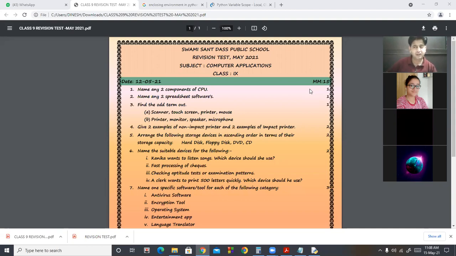So there are three types of system softwares. Number one, your operating system. Number two, language translator. Number three, utilities. Operating system is an interface between user and hardware devices. The purpose of your operating system is that it is a bridge between user and hardware devices.